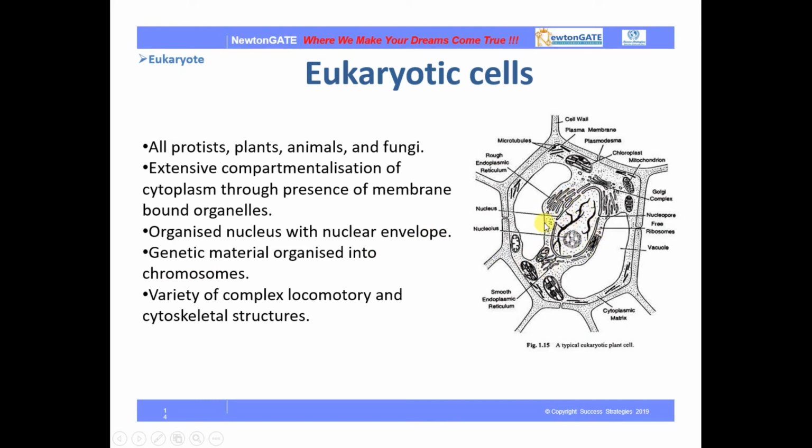In prokaryotes, we haven't seen any organized nucleus, because the genetic material is naked, so there is no membrane bound nucleus. A variety of complex locomotor and cytoskeletal structures are also associated with eukaryotic cells.